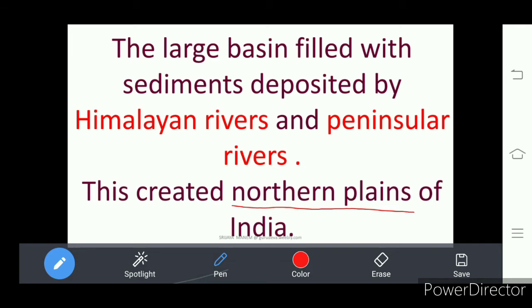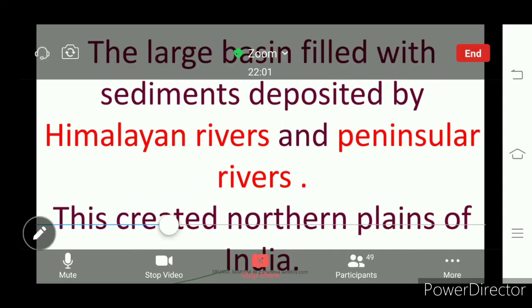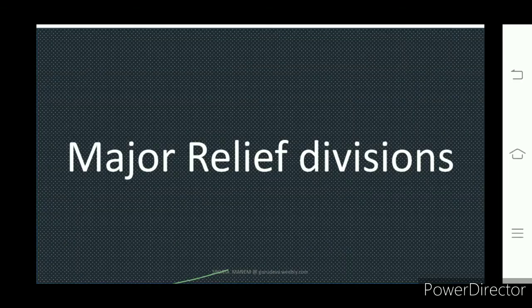We are going to discuss those relief features now. Those are six relief features in India. That means the major relief divisions in India are six. In that, one very important one is the peninsular plateau. That is the most important one. That is an ancient Indian block. Understand?